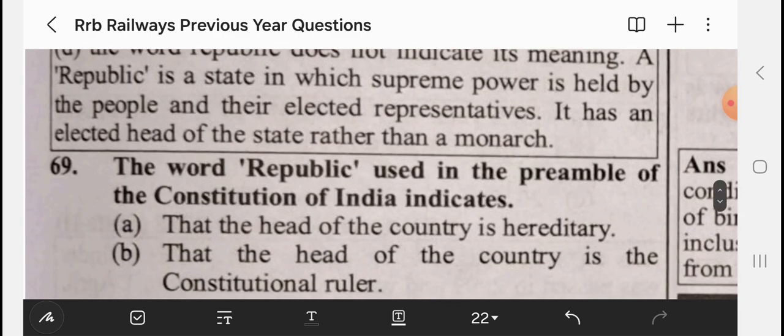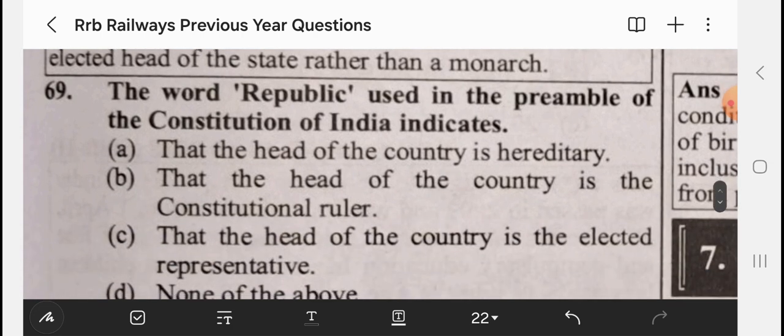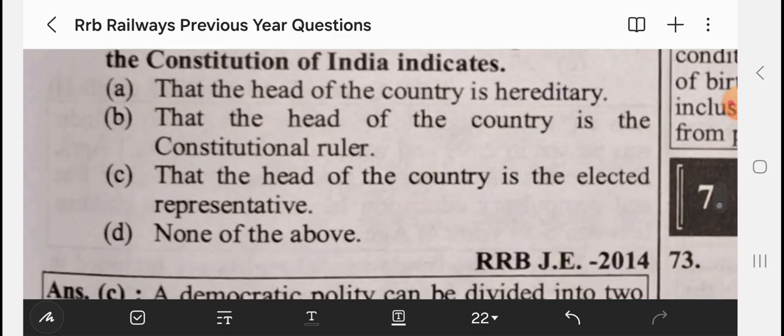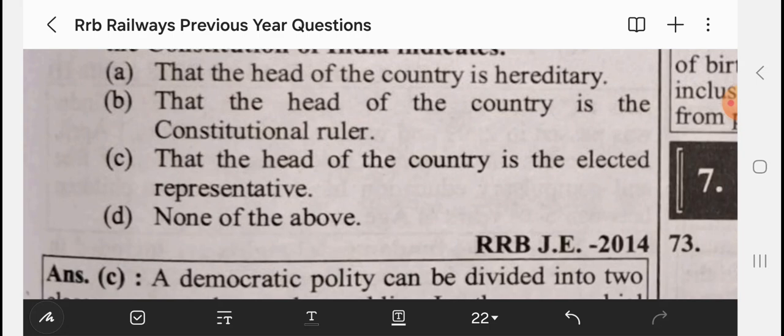The word republic in the preamble of the Constitution of India indicates the head of the country is hereditary, the head of the country is a constitutional ruler, the head of the country is the elected representative, or none of the above. The PM and the president are representatives, so they are elected. The PM is elected directly, while the members of legislative assemblies and state assemblies elect the president indirectly.